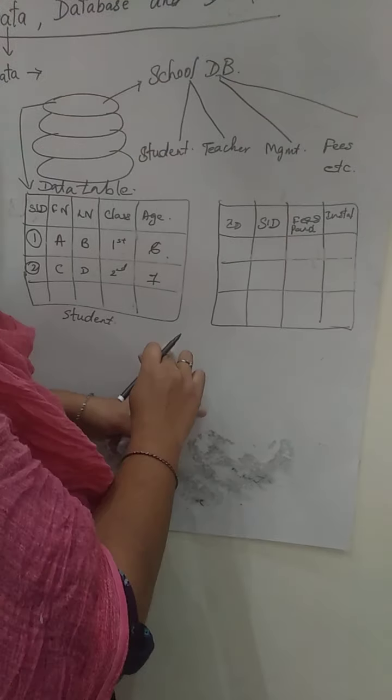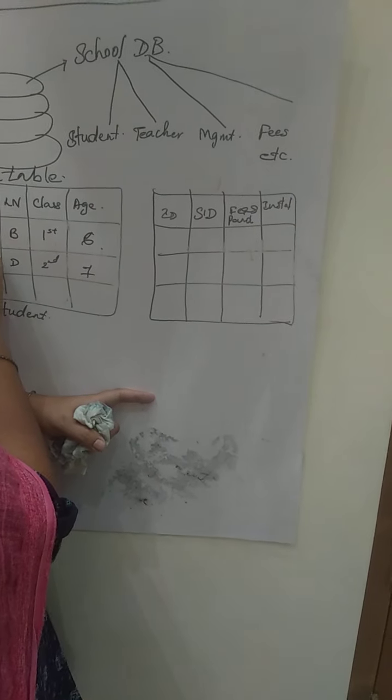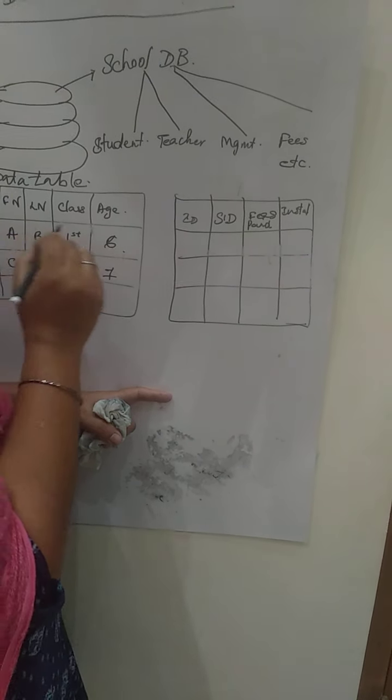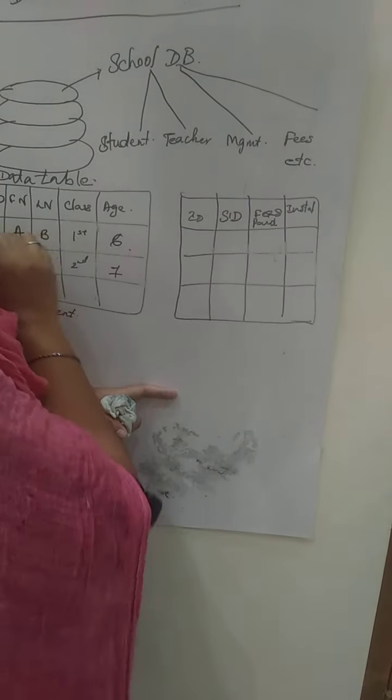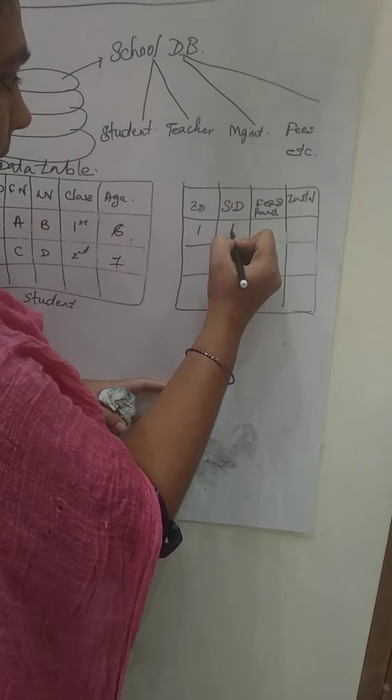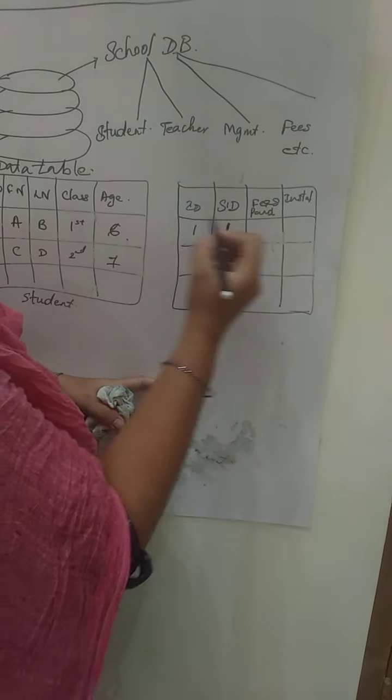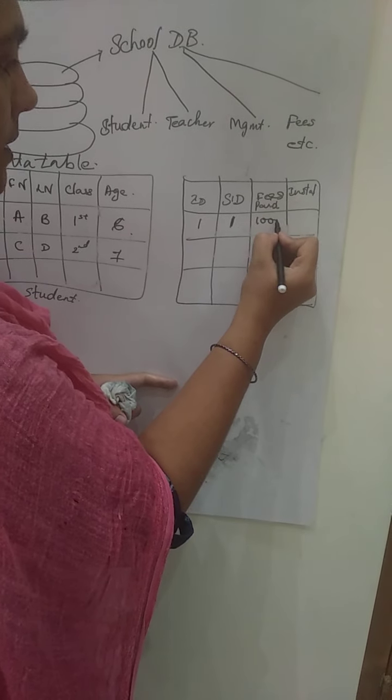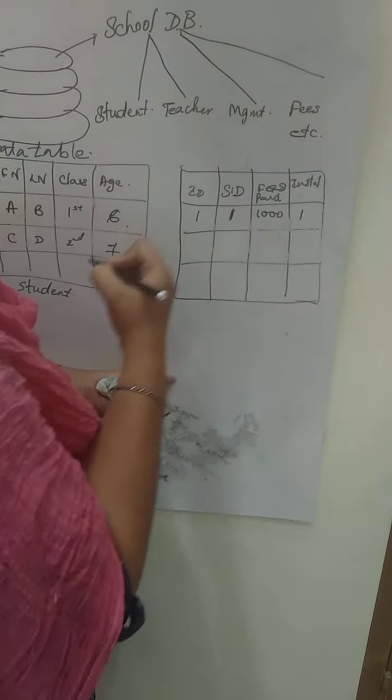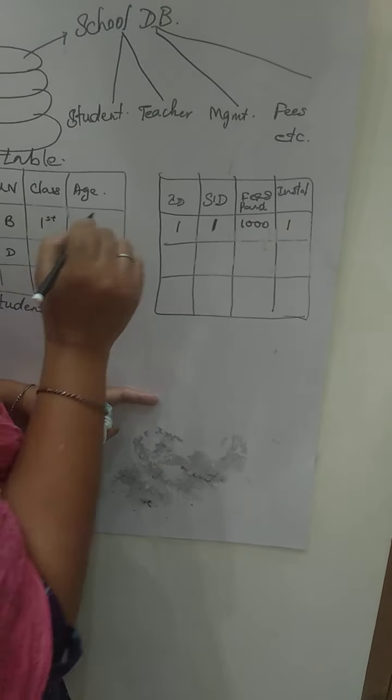Okay, and how much has AB paid in fees? AB's ID is 1. He paid around 1000 rupees, in one installment.